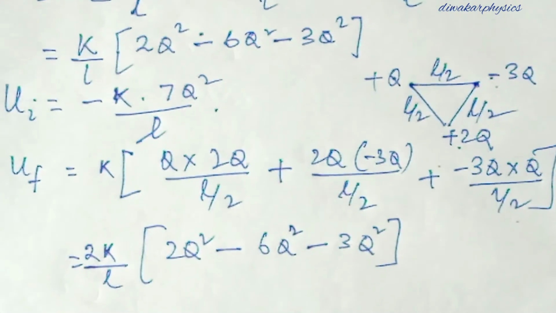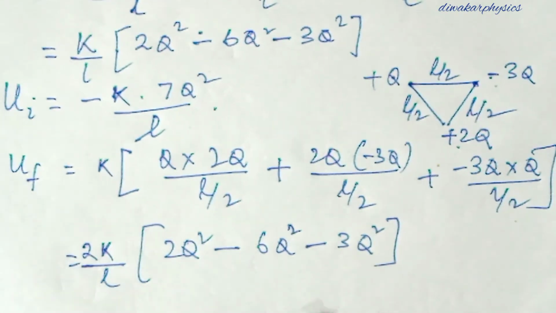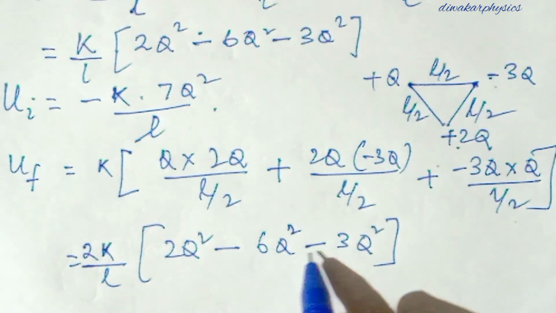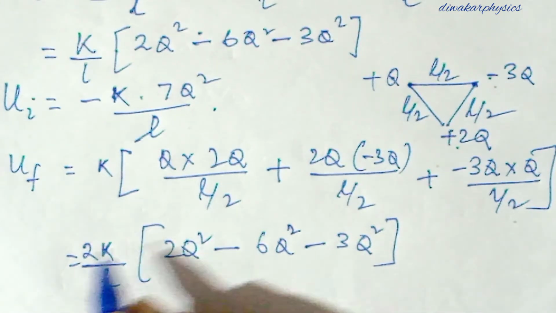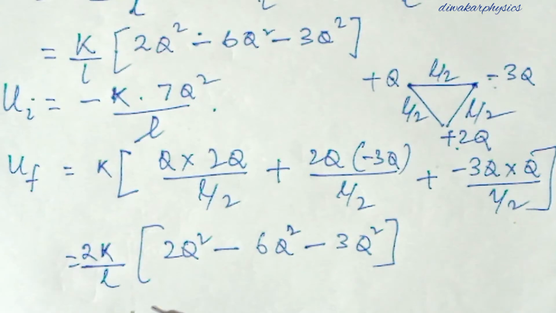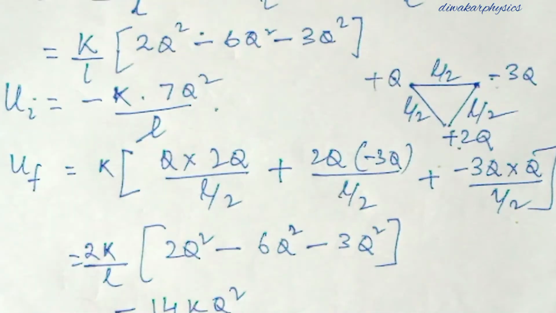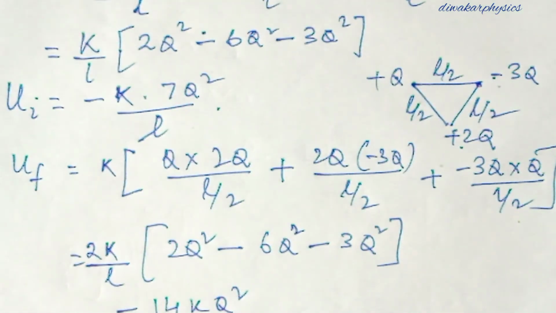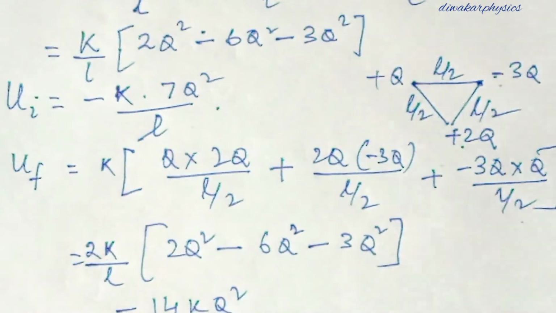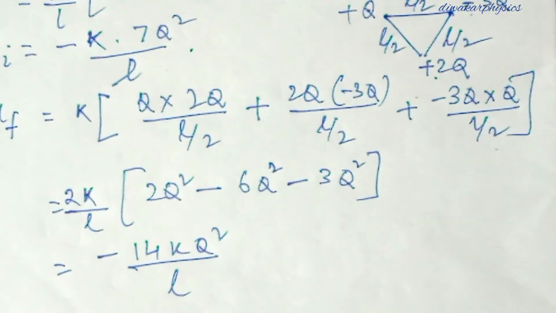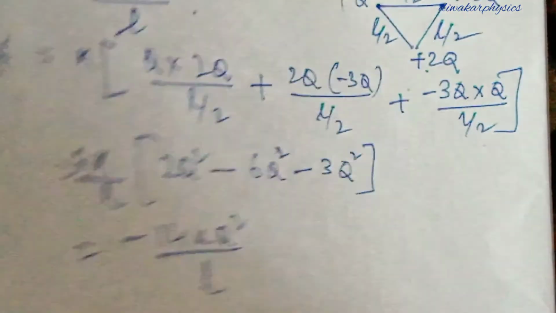Then you are getting minus 7 into 2, so minus 14 KQ square by L. So this is the new amount of energy required to keep them at the midpoints.